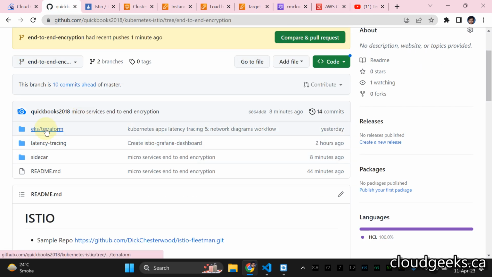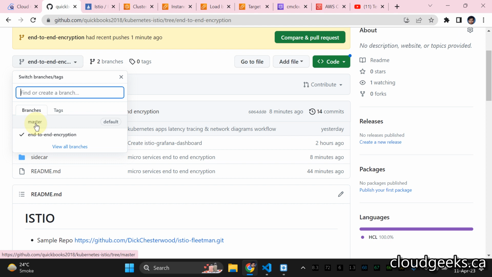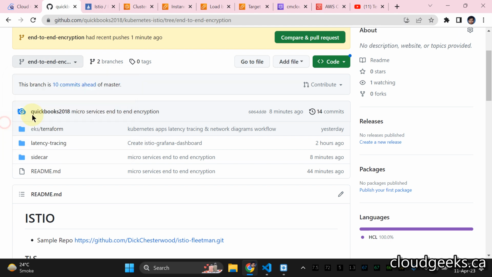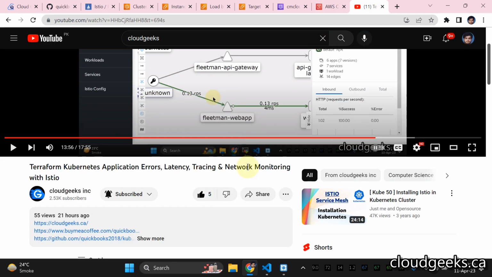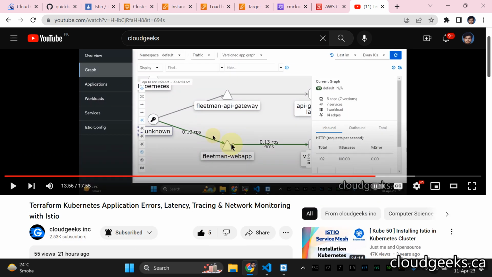In order to deploy this EKS cluster, simply clone this repo and navigate to this branch, end-to-end encryption. Previously, I used the branch master, and for that branch I made a video about monitoring: how we can monitor errors, latency, and network with Istio.